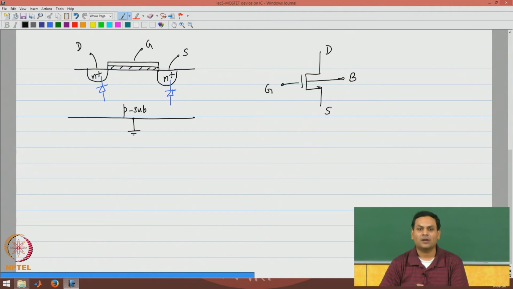We will assume that we are working with unipolar circuits, and therefore, the lowest potential is ground. So, the substrate terminal is not under your control, it is always connected to ground.